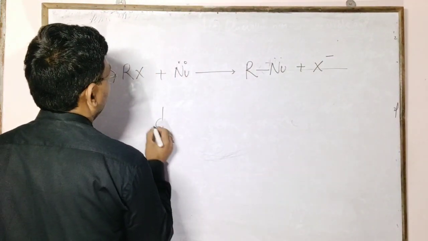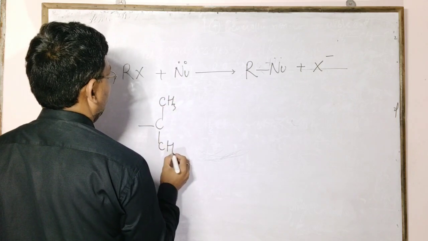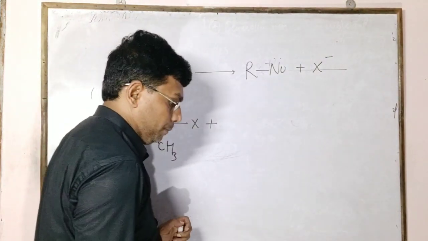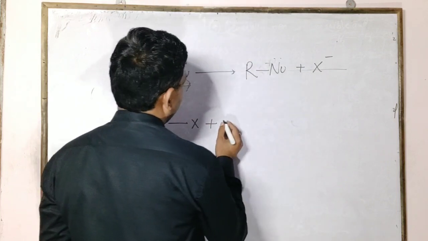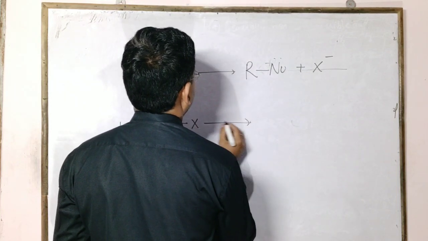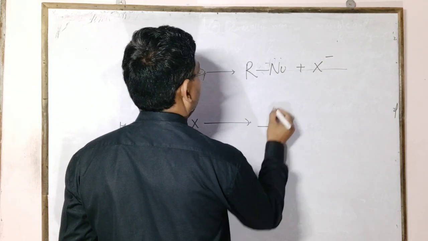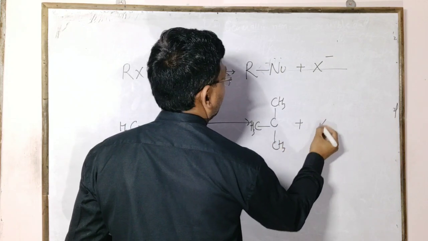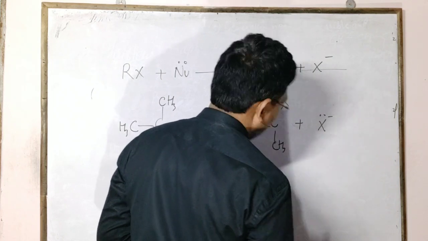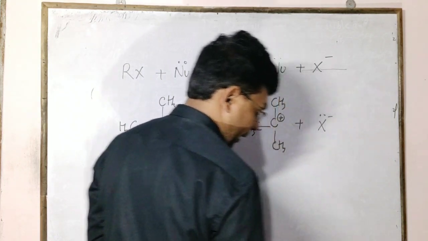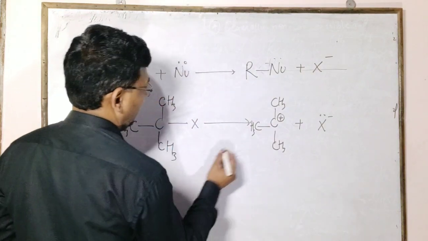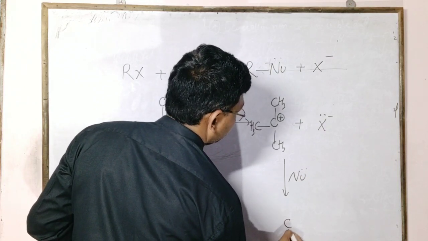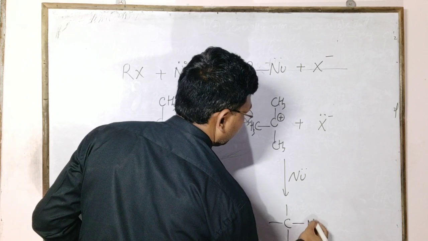For example, with nucleophilic attachment, we have 1, 2, 3 carbon atoms. Same here, the halogen X is removed and a carbocation is formed. The carbocation first reacts with the nucleophile. So by addition of the nucleophile, the 1, 2 or 3 carbon atom gets the nucleophile attached.